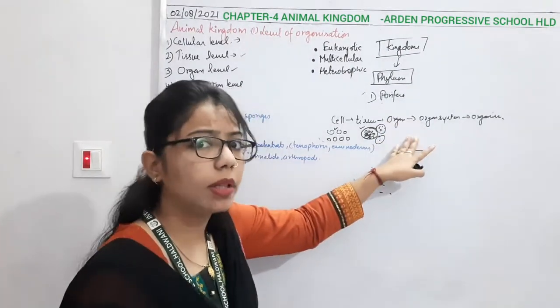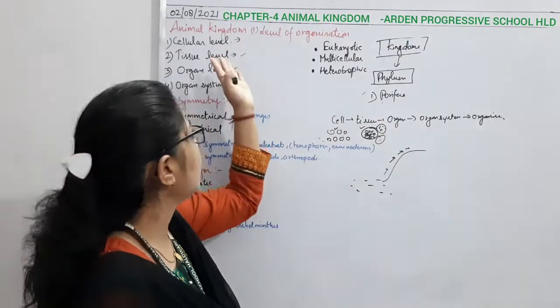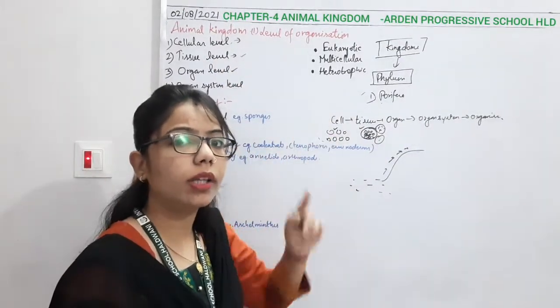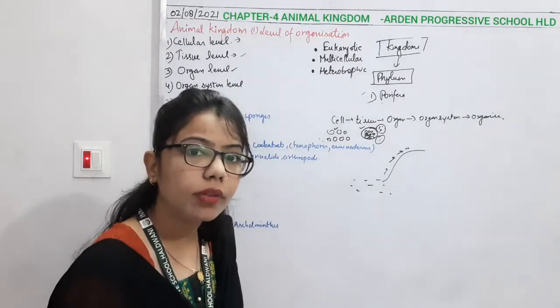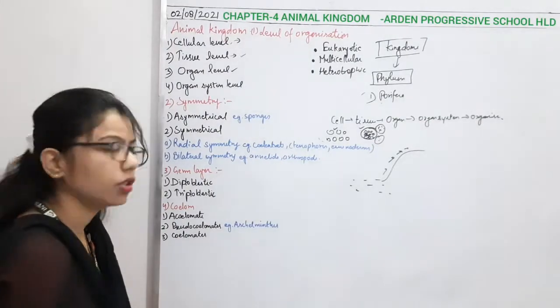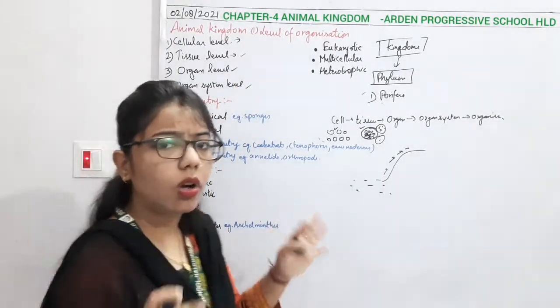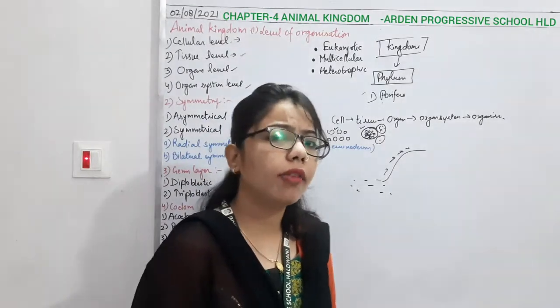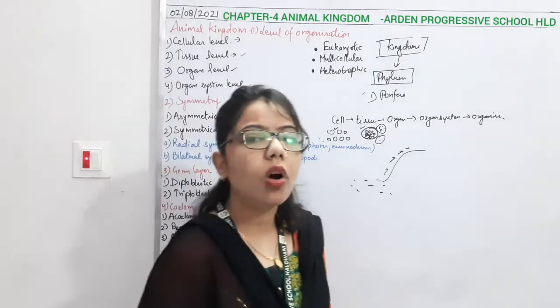So those animals which retain their life at organ level only, their body is more complicated than the previous one. So here we can say that they have the organ level of organization. Then comes the organ system. When all the organs form, we have a proper organ system. In our body also we have the proper organ system level.